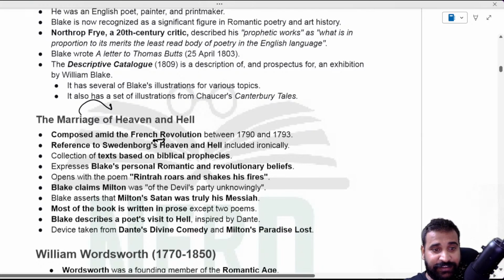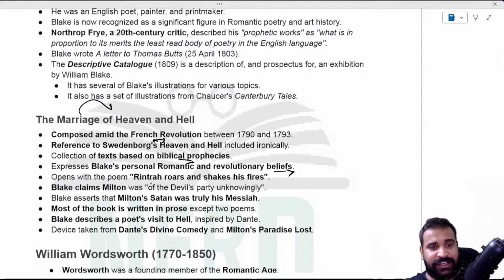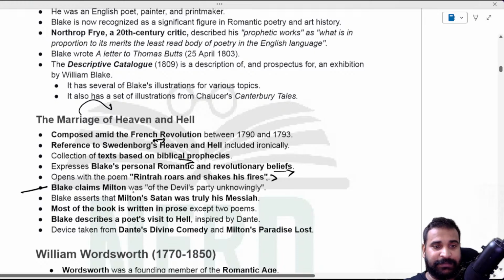And it actually referenced Swedenborg's Heaven and Hell, a collection of texts based on biblical prophecies, and Blake's personal romantic and revolutionary belief. And this poem starts "Rintrah roars and shakes his fires." And why we have brought him here, because Blake claims Milton was of the devil's party unknowingly.